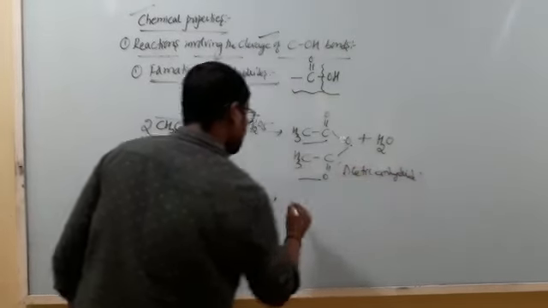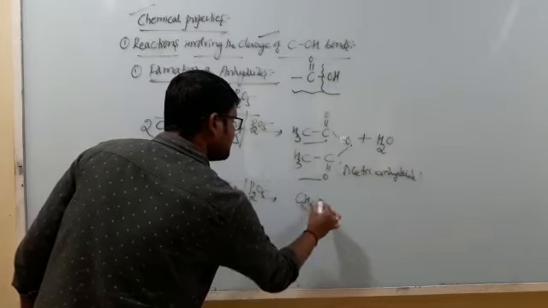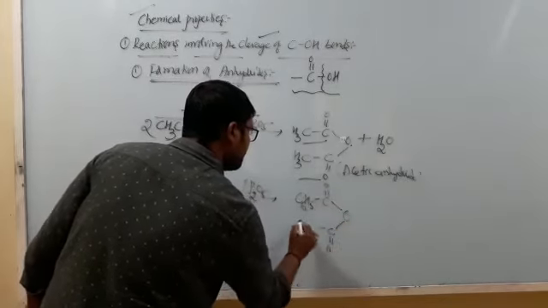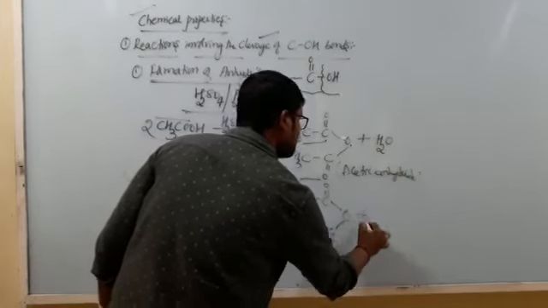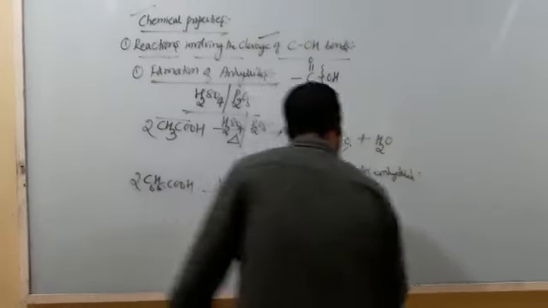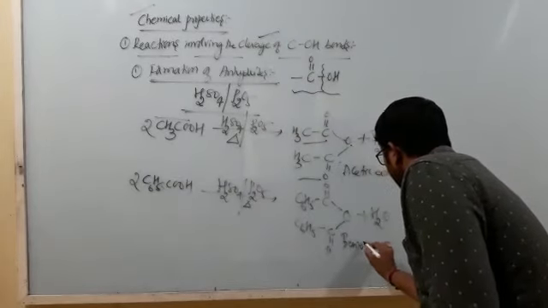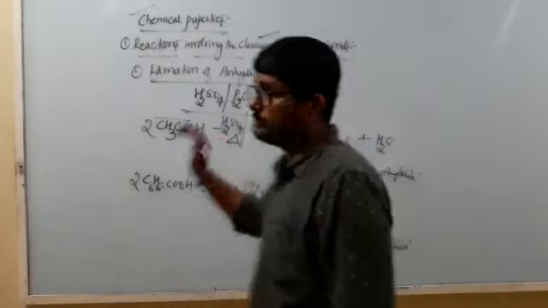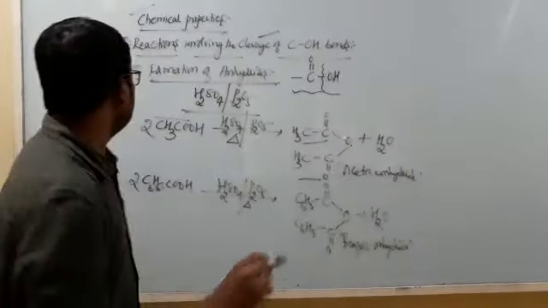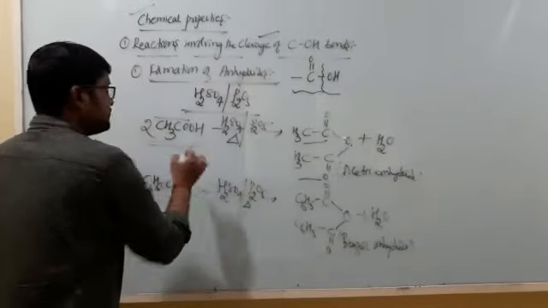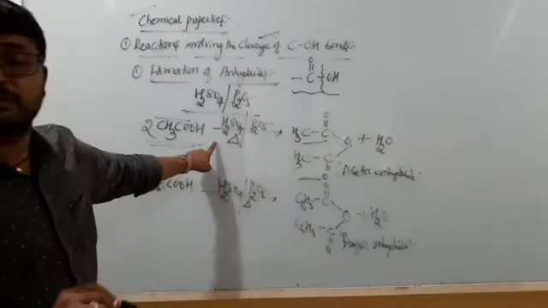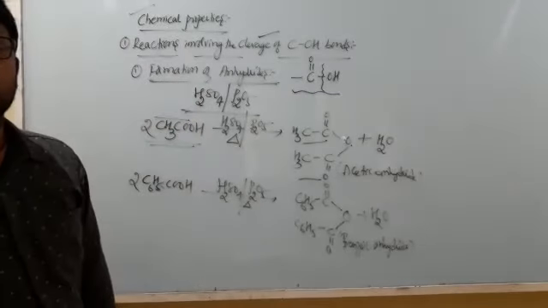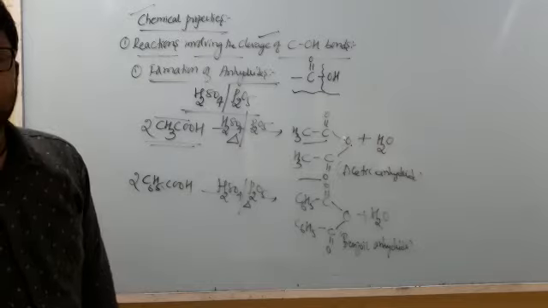In the same way, I can get benzoic anhydride, which is written as C6H5 C double bond O with C double bond O with C6H5, along with the formation of water molecules. This particular structure is known as benzoic anhydride. This is the method how an anhydride is obtained when carboxylic acid is heated with either P2O5 or sulfuric acid. And the second chemical property involves the esterification reaction.